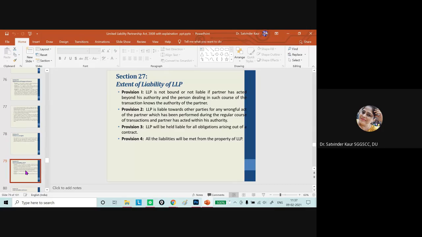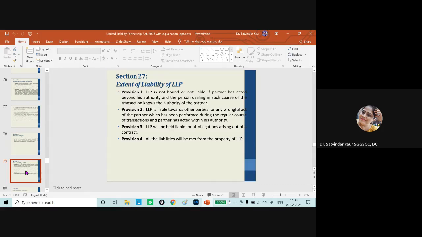Then section 27 talks about the extent to which the partner will be held liable. All these things we have already discussed. Provision 1, the LLP is not liable if the partner has acted beyond his authority, or the person dealing in the course of the transaction knows the authority of the partner. Second provision is that if any wrongful act is done, then the partner is personally liable.